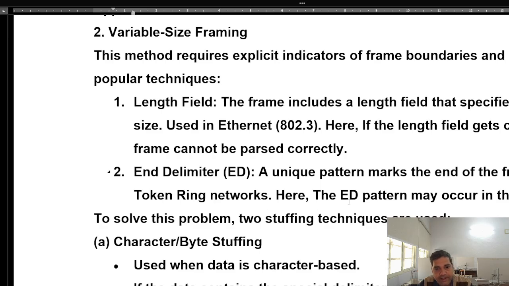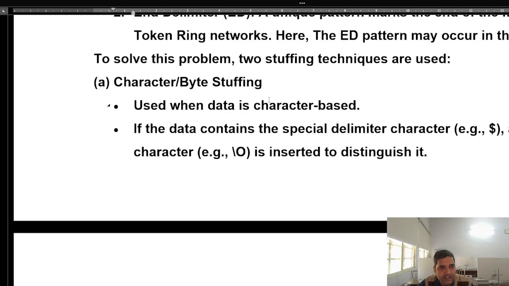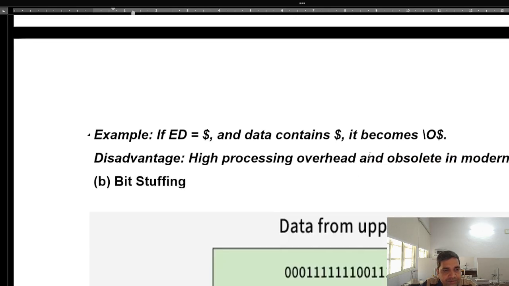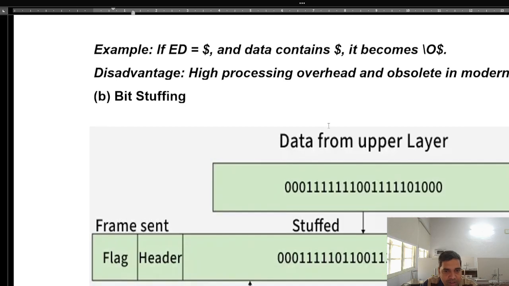The end delimiter pattern may occur in the data. To solve this problem, two stuffing techniques are used. Character or byte stuffing is used when the data is character based. If the data contains a special delimiter character, an escape sequence is inserted to distinguish it. Example: if the end delimiter equals $ and the data contains $, it becomes $O. Disadvantage: high processing overhead, and it is obsolete in modern systems.